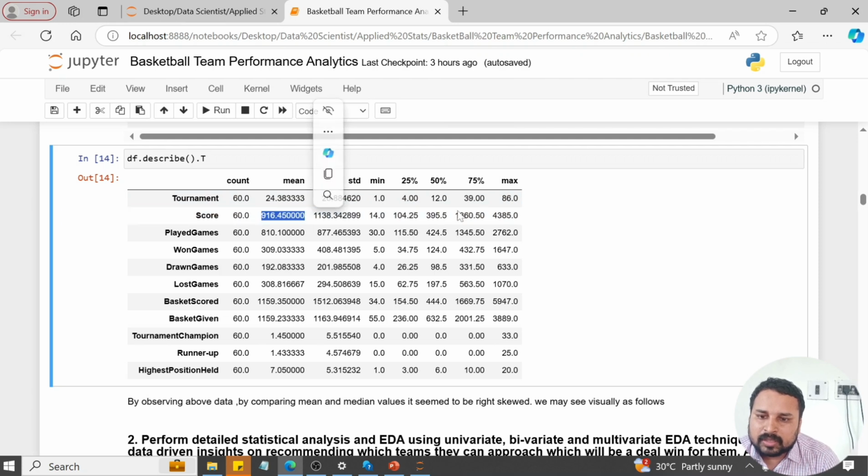916 is the mean and 395 is the median. By understanding this, the mean is greater than the median, so almost all of them will have a right skewed distribution. We will see this further.